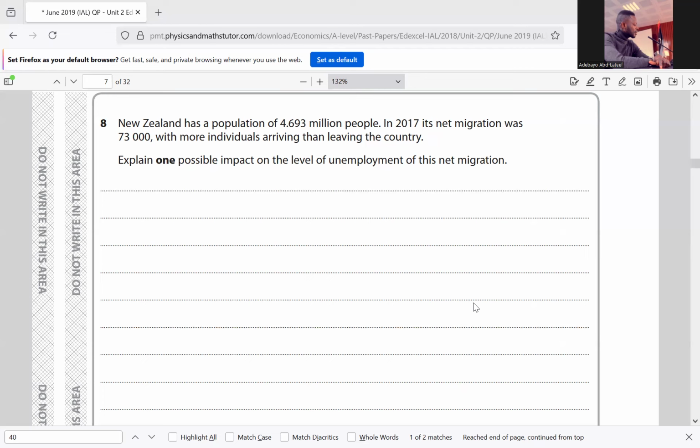So when we talk about unemployment, unemployment is simply a situation whereby people who are willing and able to work could not secure a job. And net migration simply means immigration minus emigration. Immigration is the total number of people who come into a country, and emigration the total number of people who leave a country. An increase in the working population will bring about an increase in the supply of labor, and if the supply of labor increases, it will bring about an increase in the level of unemployment.